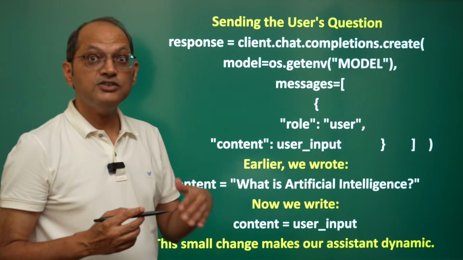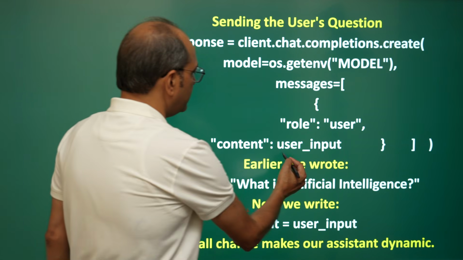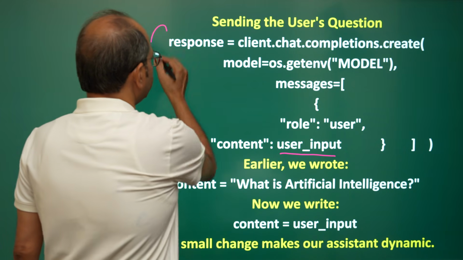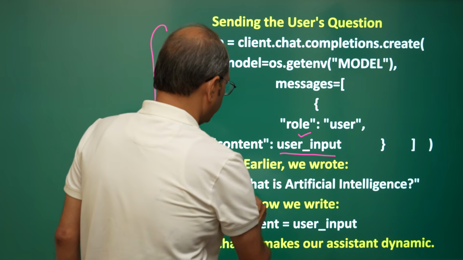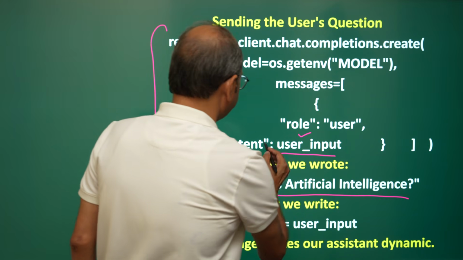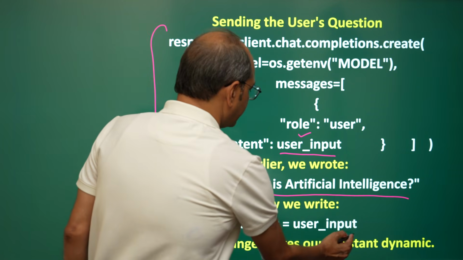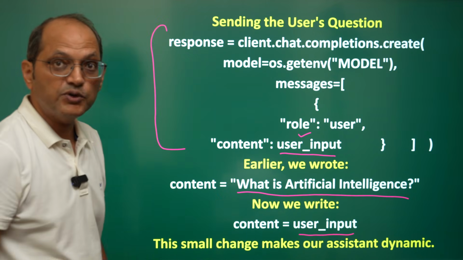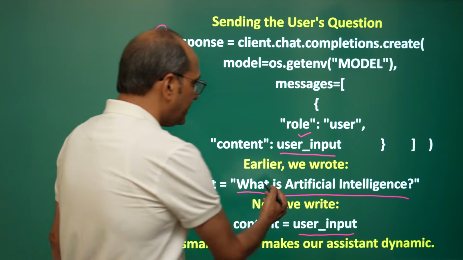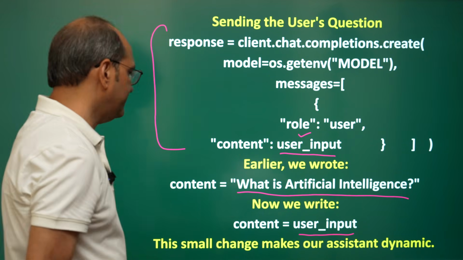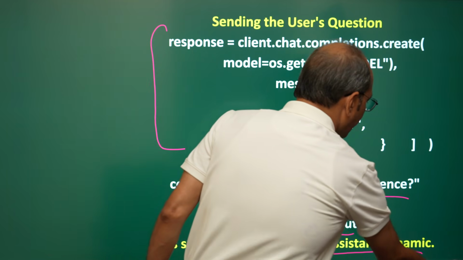Now we will send the user questions. So you got the user input where? The question is here. The rest of the thing is exactly the same, only here, rather than typing the question directly, earlier we were typing content colon, what is artificial intelligence? Now we will give content as user input, right? Because the input is coming from the keyboard, not an absolute value in the program itself. This small change makes our assistant dynamic.